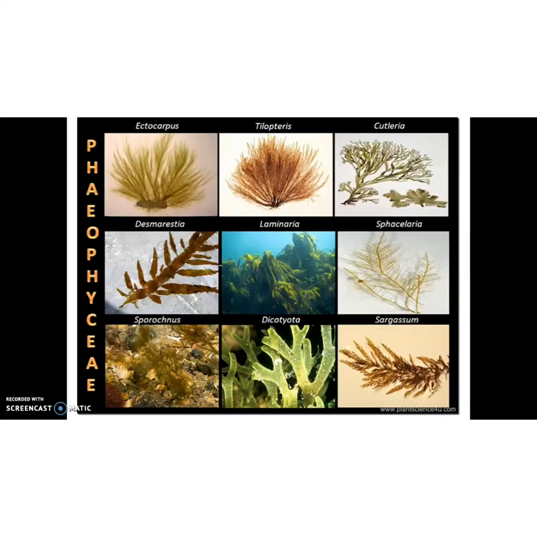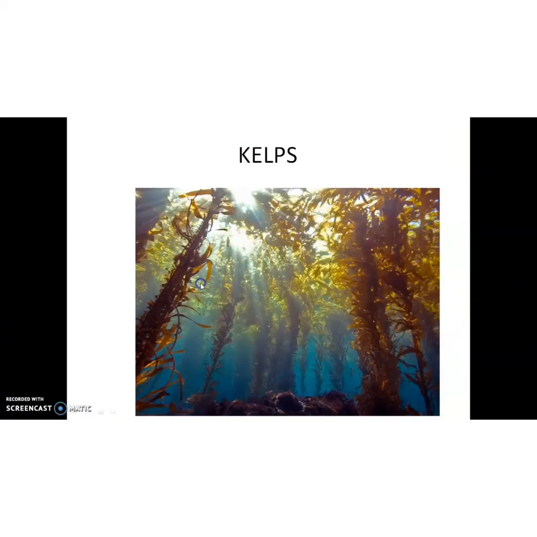Okay. Next one is Phaeophyceae. Phaeophyceae is commonly called brown algae. They are found primarily in marine habitats. They show great variation in size and form. They range from simple branched filamentous forms to profusely branched forms represented by kelps, which may reach a height of 100 meters. Okay. Children, this is kelp. We know that they may reach a height of 100 meters.